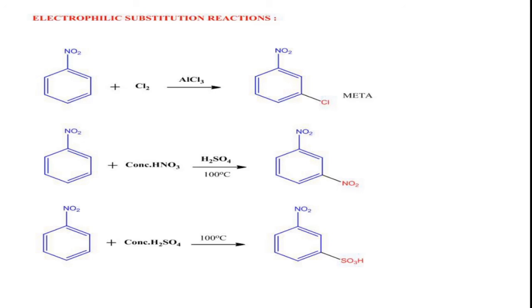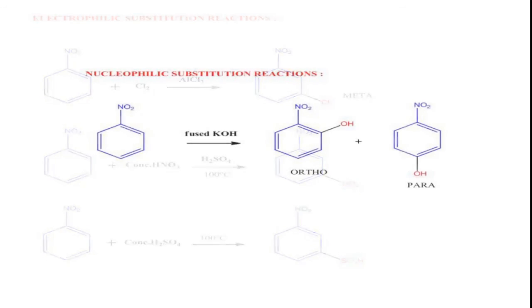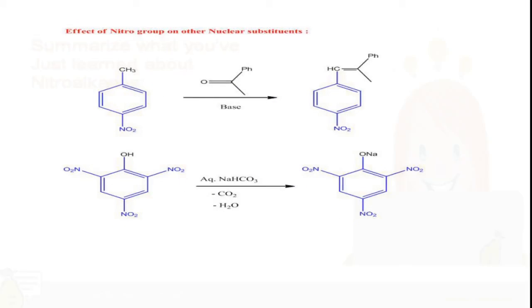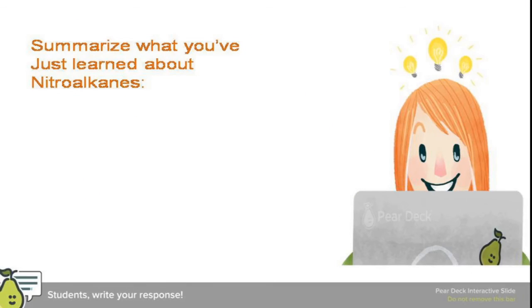Due to the deactivation of the ring, nitrobenzene does not involve in the Friedel-Crafts alkylation and Friedel-Crafts acylation reaction. So thereby this nitrobenzene is also used as a solvent for those reactions, right? So these are the important points which we have learned in this aromatic nitro compounds topic.